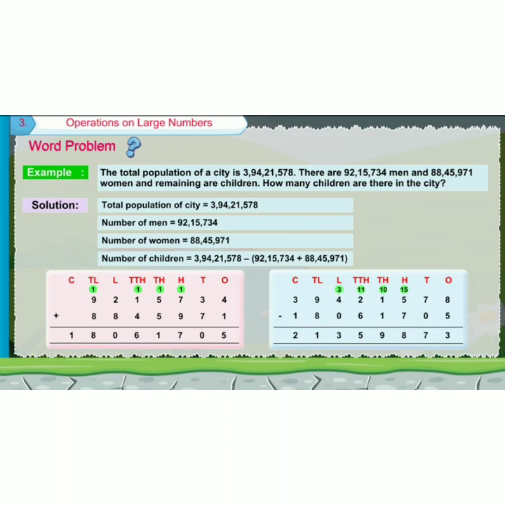Now this population we have to subtract from the total. What is the total value here? We have 3,94,21,578. Subtract 1,80,61,705. So what is the answer we got here? 2,13,59,873.